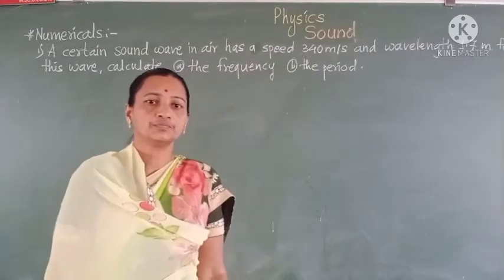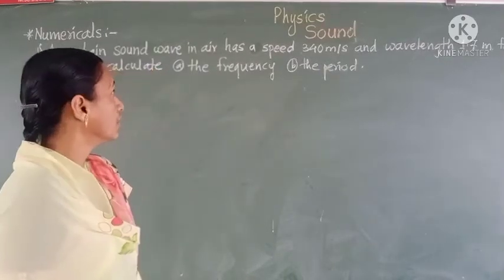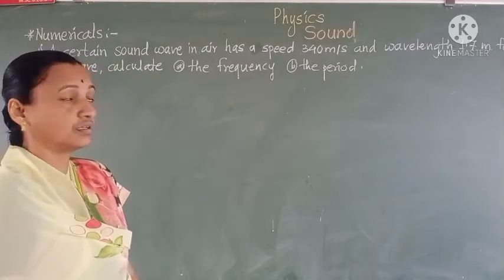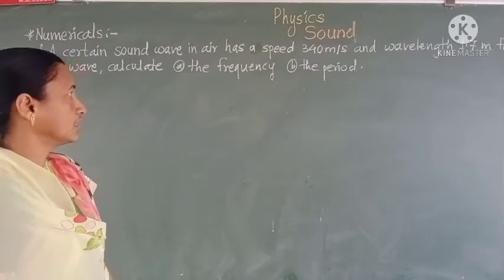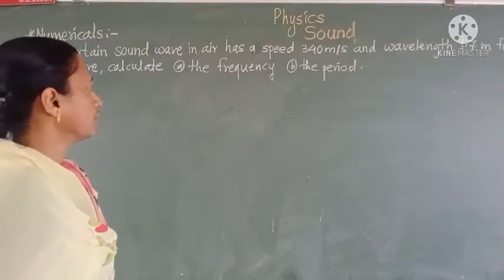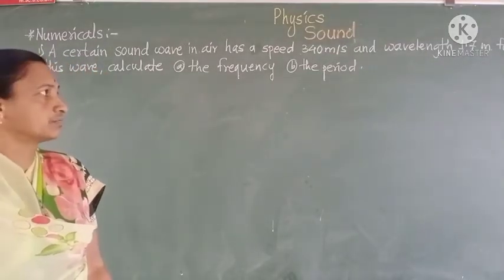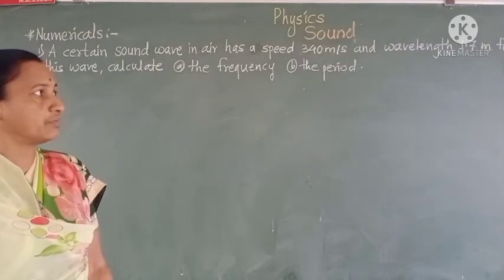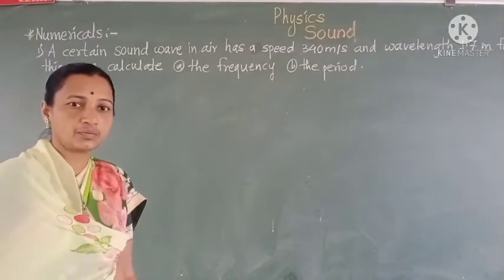Good morning, students. Today we are going to discuss numericals on the topic of sound. Here we have taken the first example: a certain sound wave in air has a speed of 340 meters per second and a wavelength of 1.7 meters. For this wave, calculate the frequency and the period.